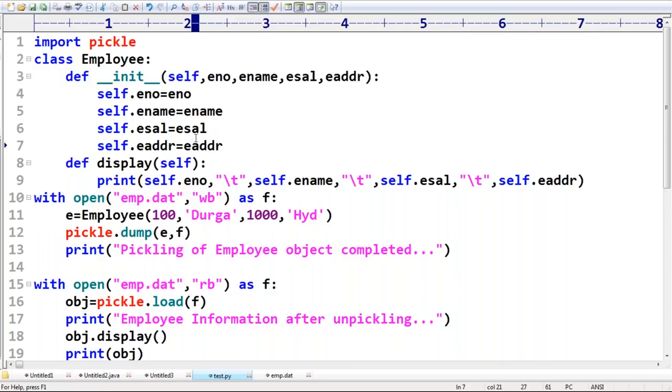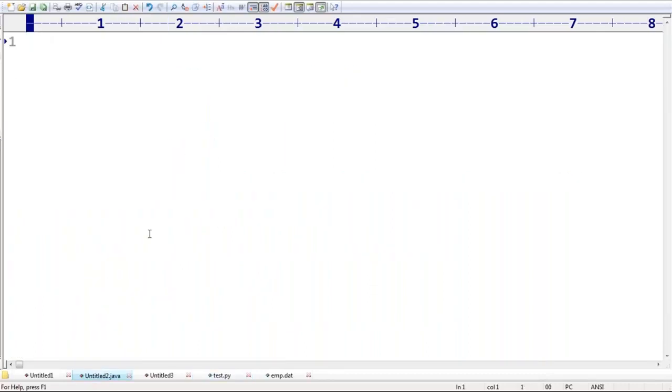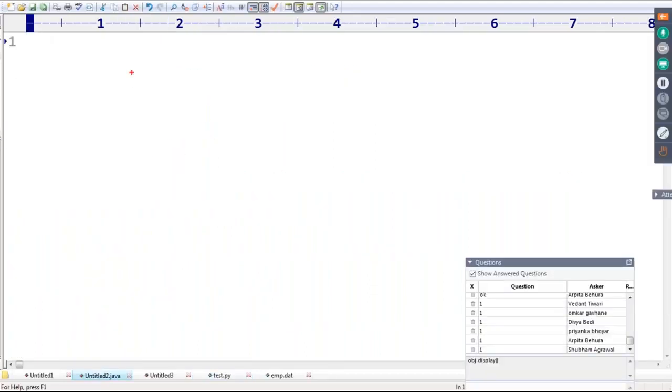I pickled only one employee and I unpickled only that particular employee. But now my requirement is to pickle multiple employee objects. How is it possible? Remember, this is a very simple, meaningful example. For which purpose are pickling and unpickling required? This is a very important point you should be aware of. Assume I have an object and I want to save this object to the file.